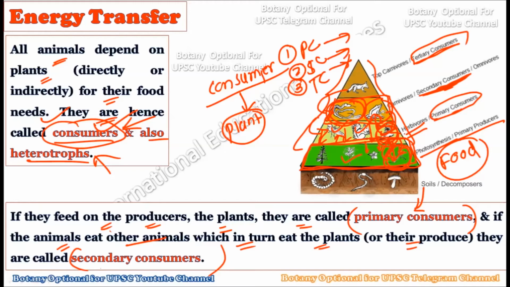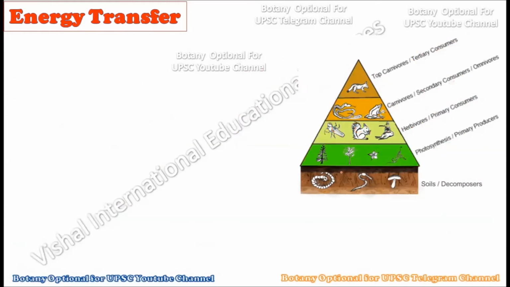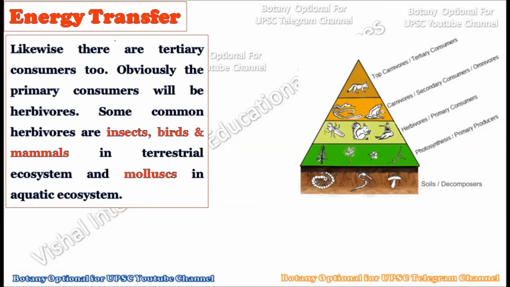Primary consumers are those which directly feed on plants, secondary consumers feed on the primary consumers, and the tertiary consumer feeds on the primary as well as the secondary consumer. But it all started from the plants. So directly or indirectly every organism is dependent on the plants. Remember the three types of consumer: primary, secondary, and tertiary consumers. Likewise there are the tertiary consumers too.